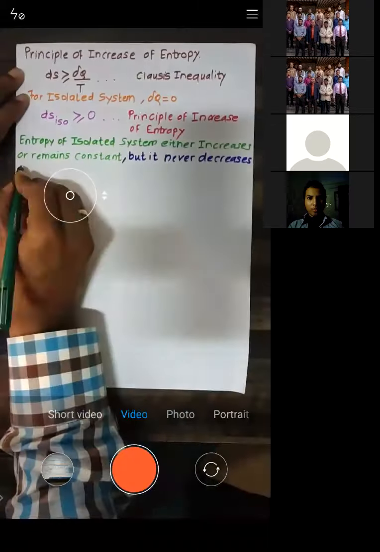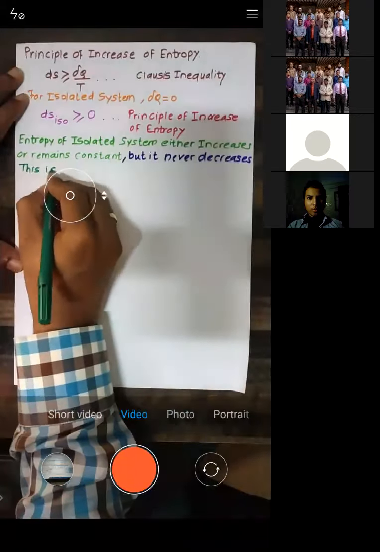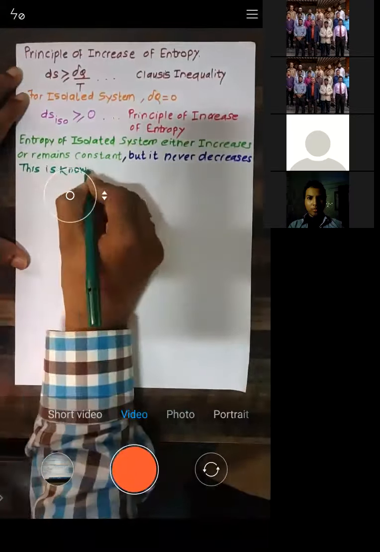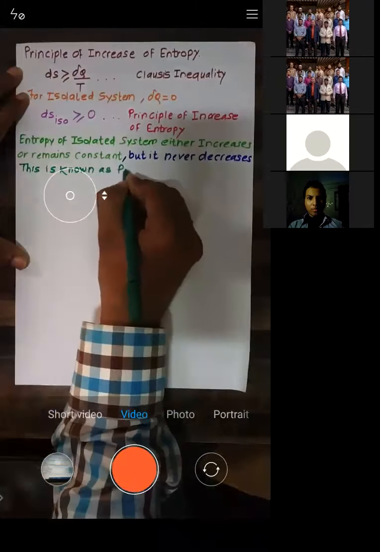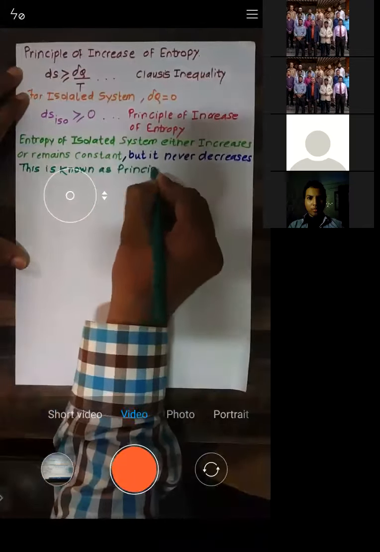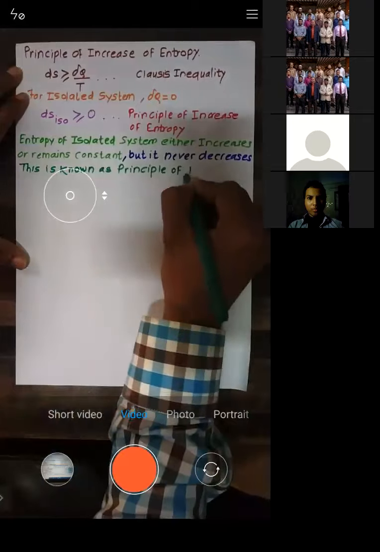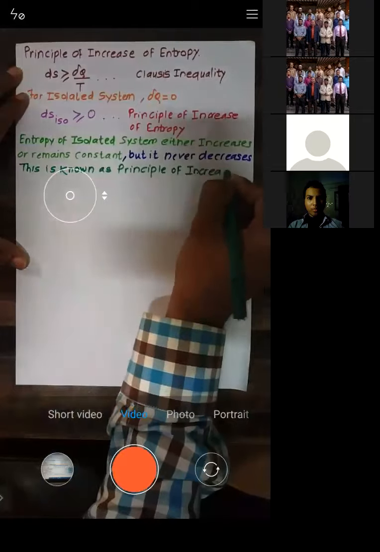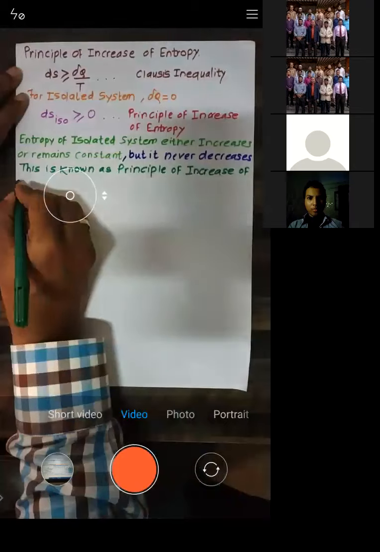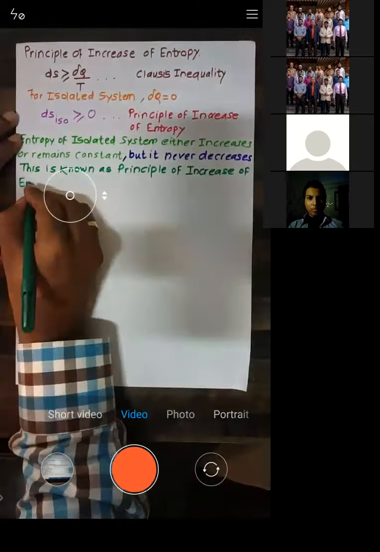This is known as the principle of increase of entropy.